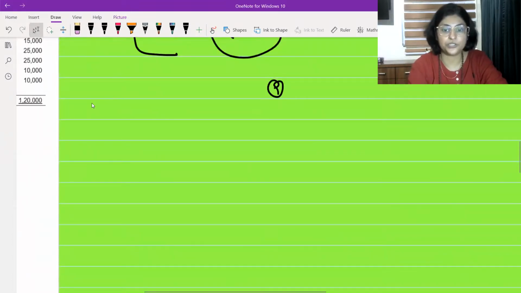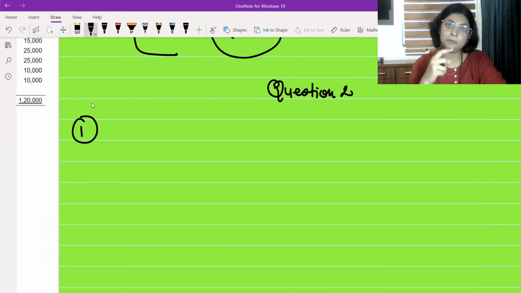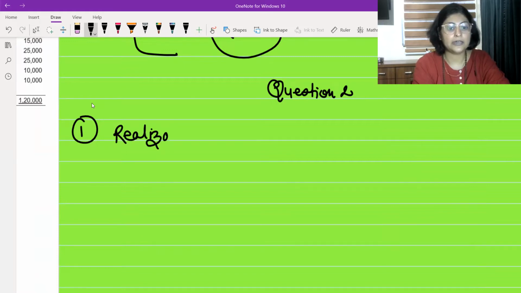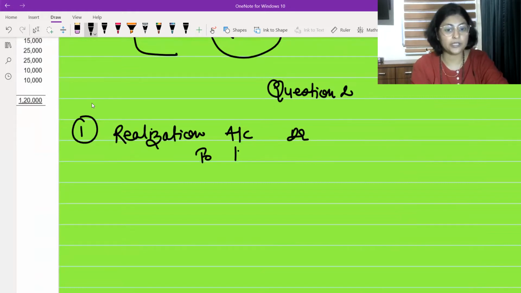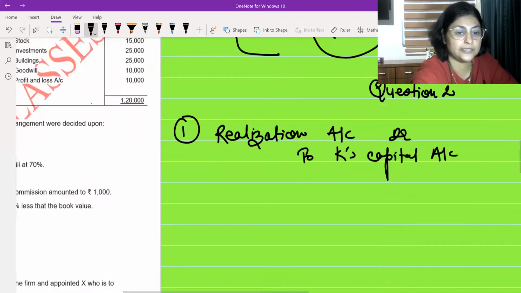This is question 2. And first journal entry. If one of the partners agreed to pay his wife's loan, what is he doing? He's taking over a liability. And whenever a partner takes over the liability, the entry is realization account debit to concerned partner. Over here his name is K. K's capital account. Okay, that's it. This is the entry.